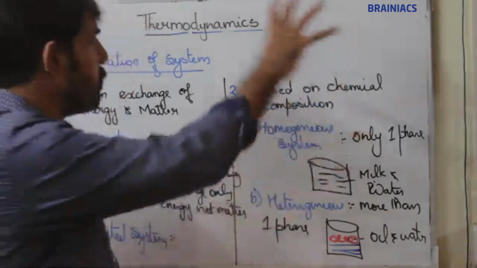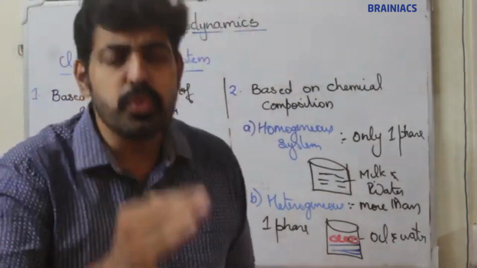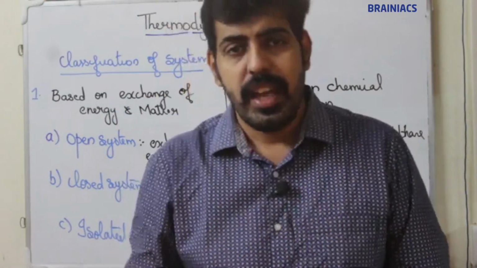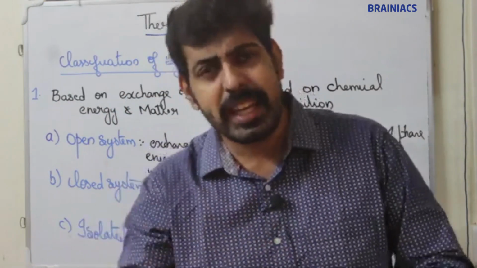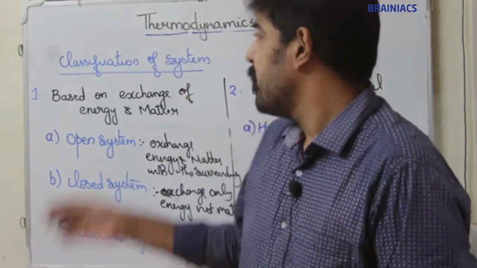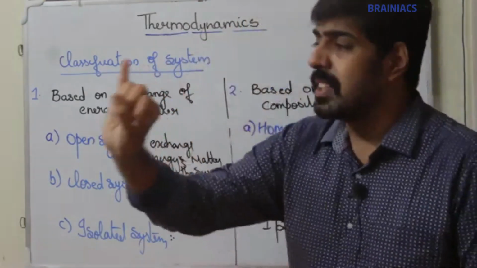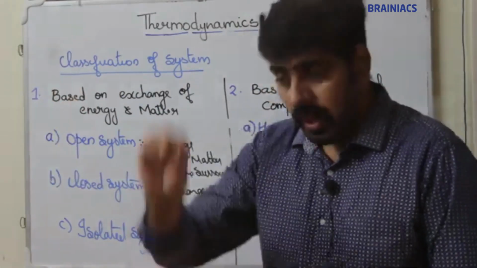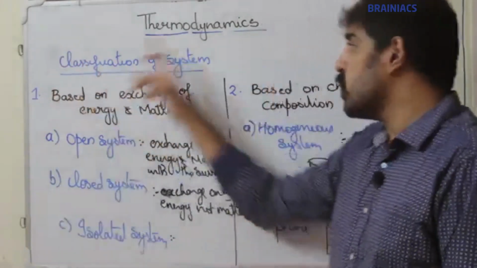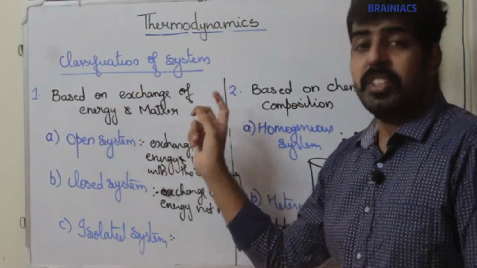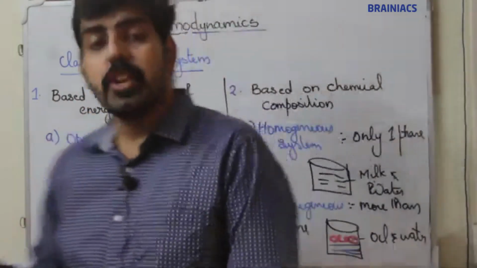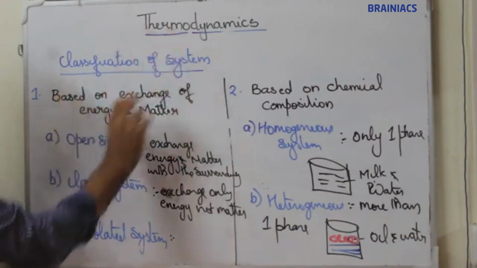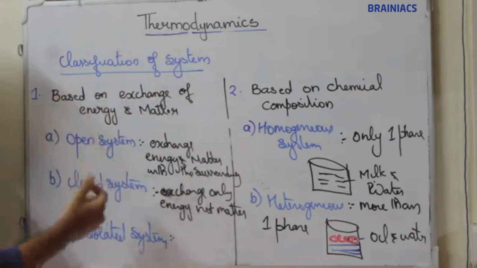So thermodynamics is a branch of chemistry which deals with the energy changes accompanying chemical and physical processes. Now, important terms in thermodynamics: system, surroundings, universe, boundary. Systems are classified into two types: based on exchange of energy and matter, and based on chemical composition. Based on exchange of energy and matter, systems are classified into open, closed and isolated.